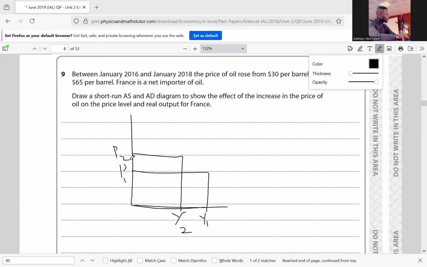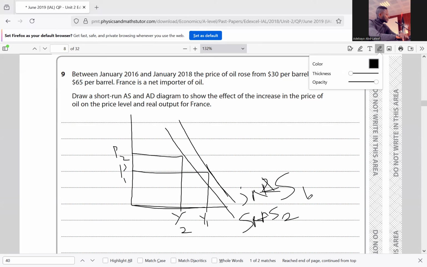We have the short-run aggregate supply, SRAS2 here, and SRAS1.